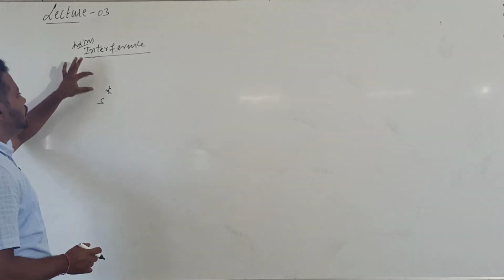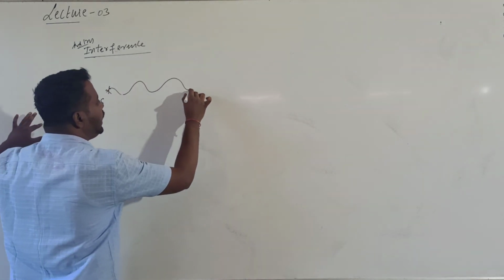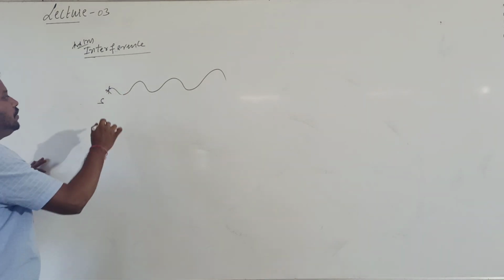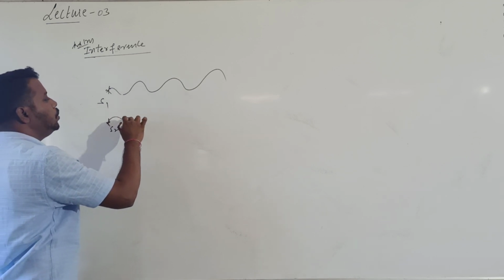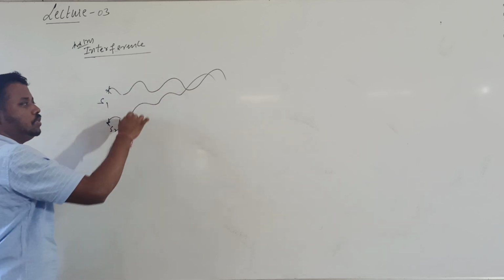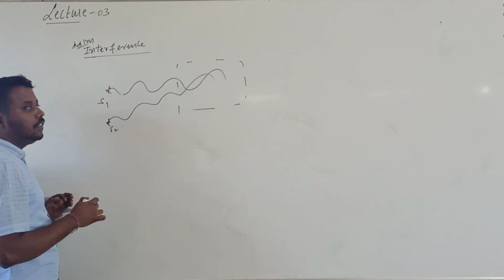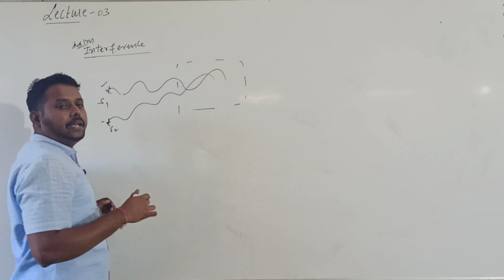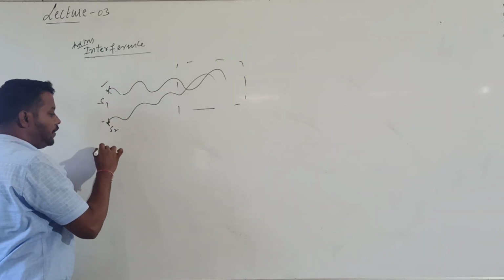Now let me apply the interference phenomenon to light. If one source of light is emitting light, that light will be distributed uniformly in all directions. Now instead of one source, if there are two sources emitting light, then the light from the two sources may superimpose in a particular region. So the light coming from S1 and S2 are both overlapping. Because of this overlapping, the intensity will not be distributed uniformly. So this is where interference takes place.